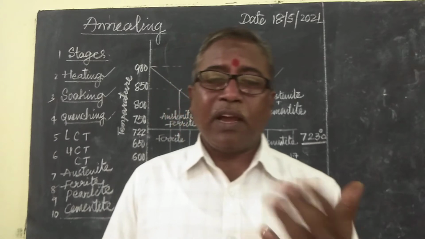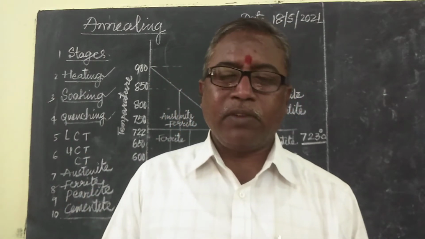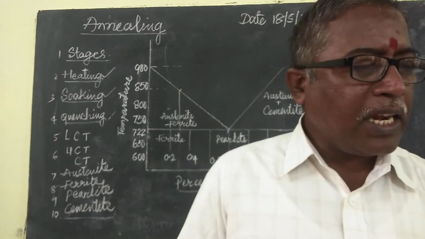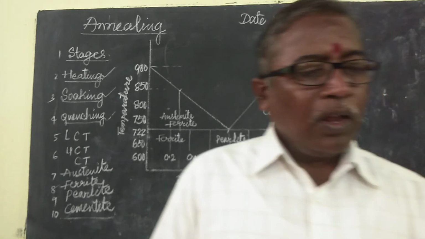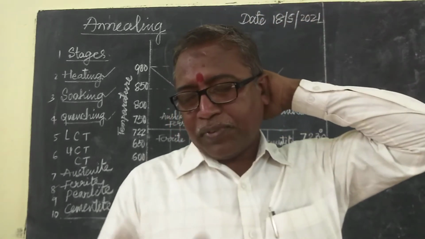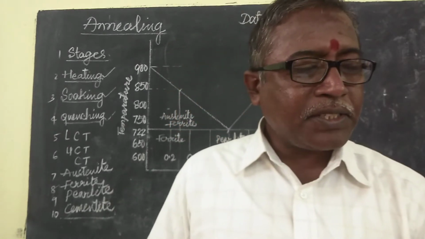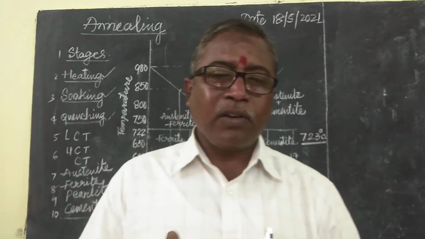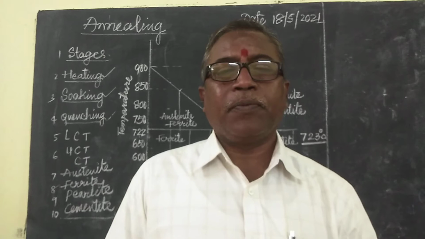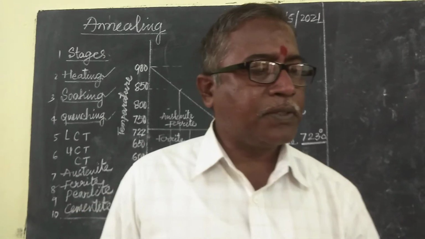Then how do we have to cool this job? Heating is over, soaking is over, the temperature is reached. Then in annealing, hold the temperature for 5 minutes per 10 mm thickness. After that, we slowly cool the job in the furnace.